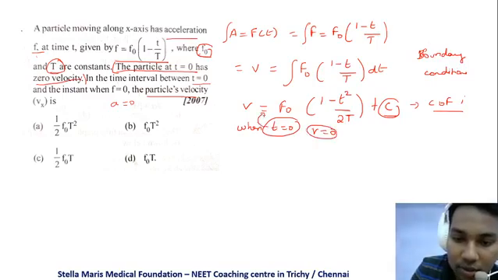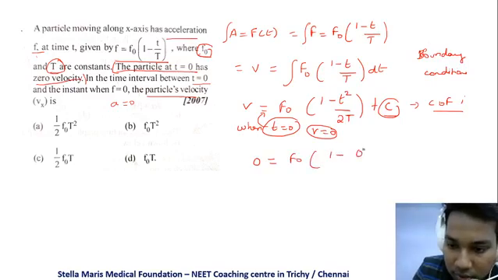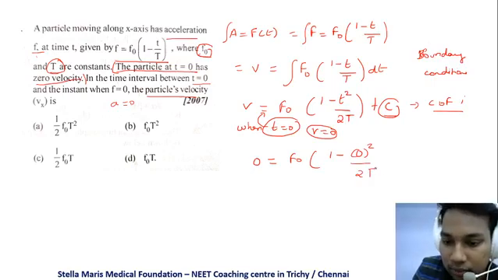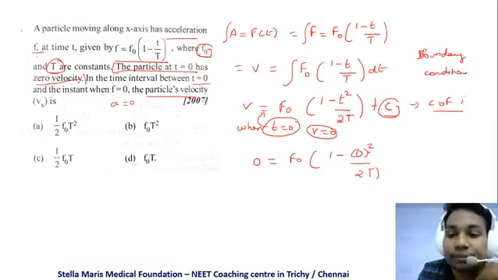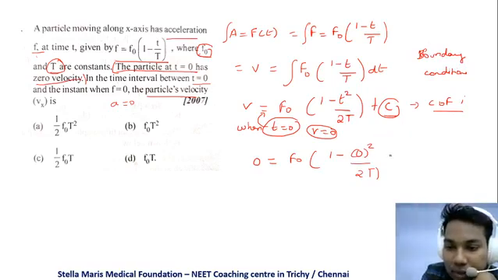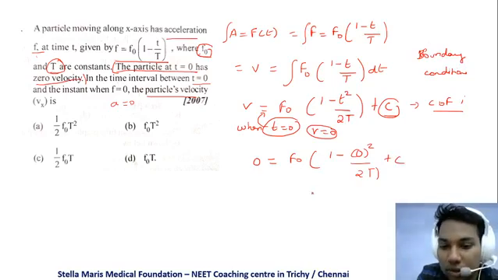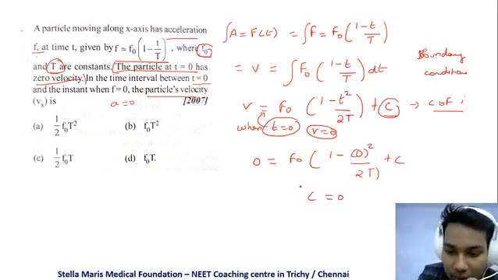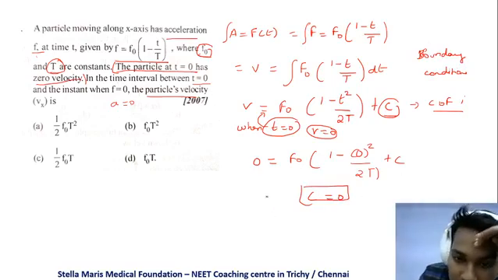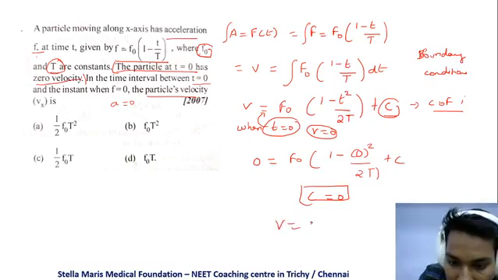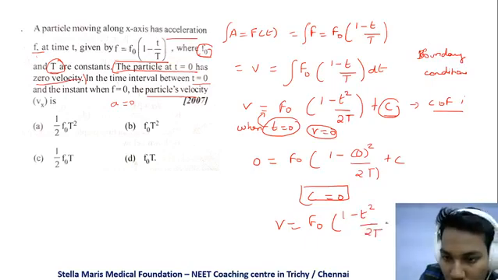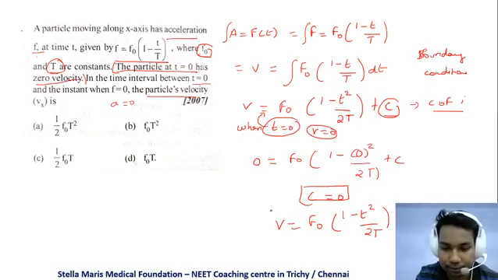Substitute that in this equation: 0 is equal to f naught into (0 minus 0 squared by 2T) plus c. So c becomes 0, the constant of integration c becomes 0. So the velocity formula is v is equal to f naught into (t minus t squared by 2T). This is the velocity formula.